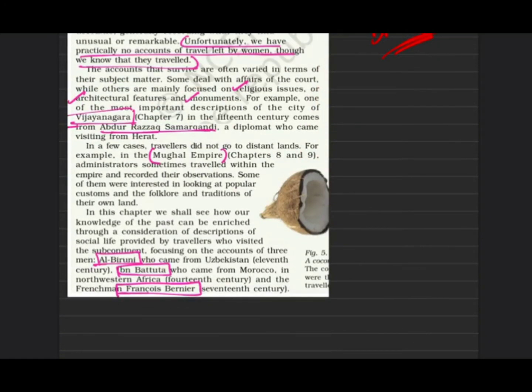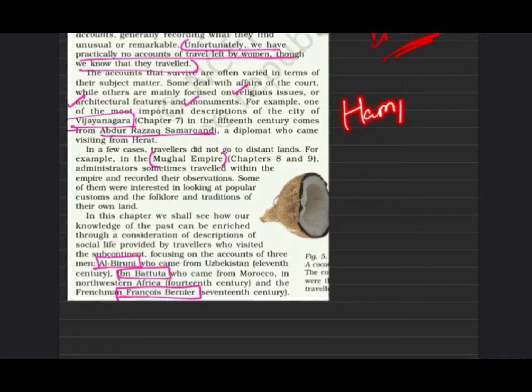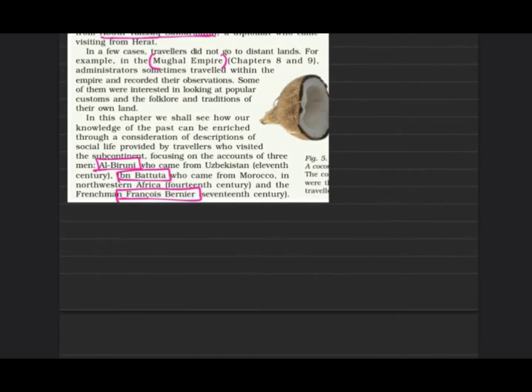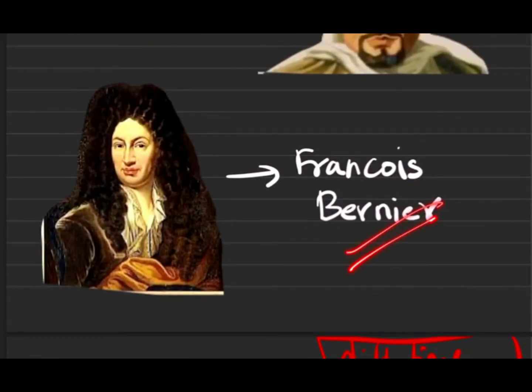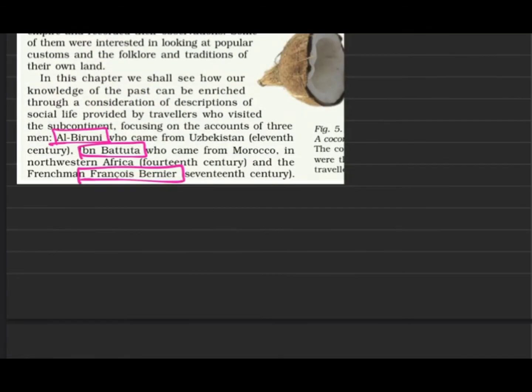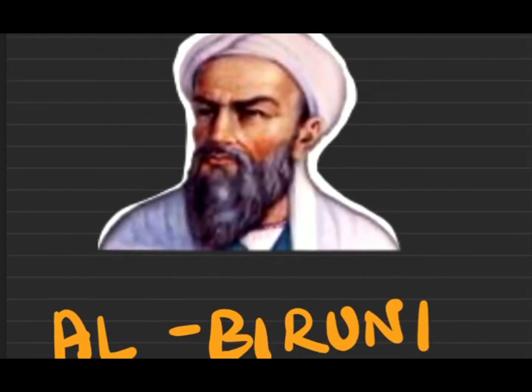An example you can get is Hampi. Hampi is the Vijayanagar Empire, which is filled with architecture, religion and all that. Abdur Razzaq Samarqandi, from Herat, came and explored it and gave us a lot of accounts which are very useful even today. The Mughal Empire is the same case as the Vijayanagar Empire, with a lot of observations made, and Francois Bernier has given us a lot of Mughal accounts. Let's get into the three travelers and look at them.